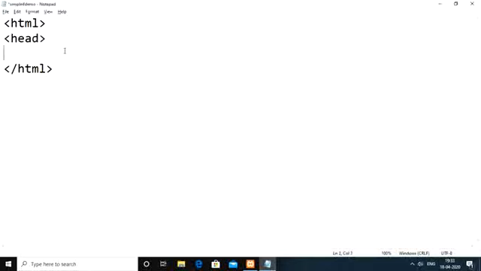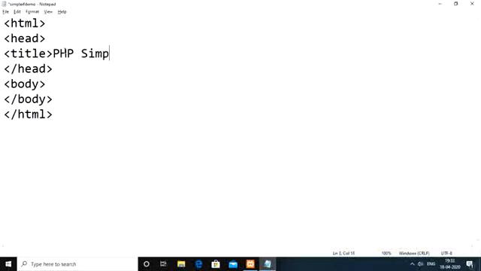Within this you have the header and closing header tags, then the body tag opening and closing. Within the header section itself you have the title. The title I am going to give is PHP simple if demo.